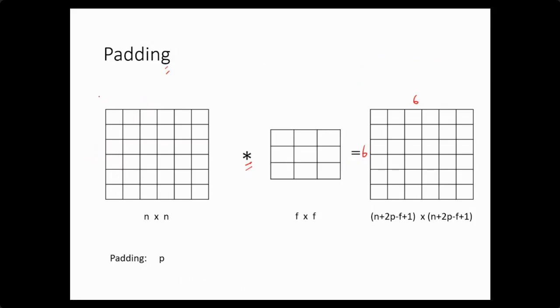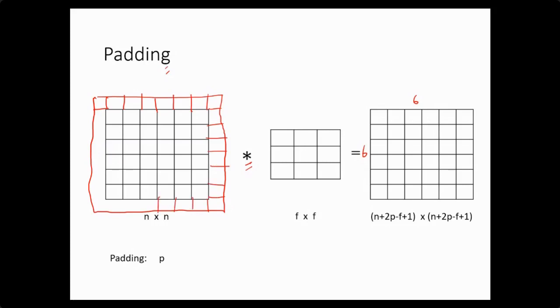I will just pad this image with zeros. So all these values are filled up with zeros, like this.